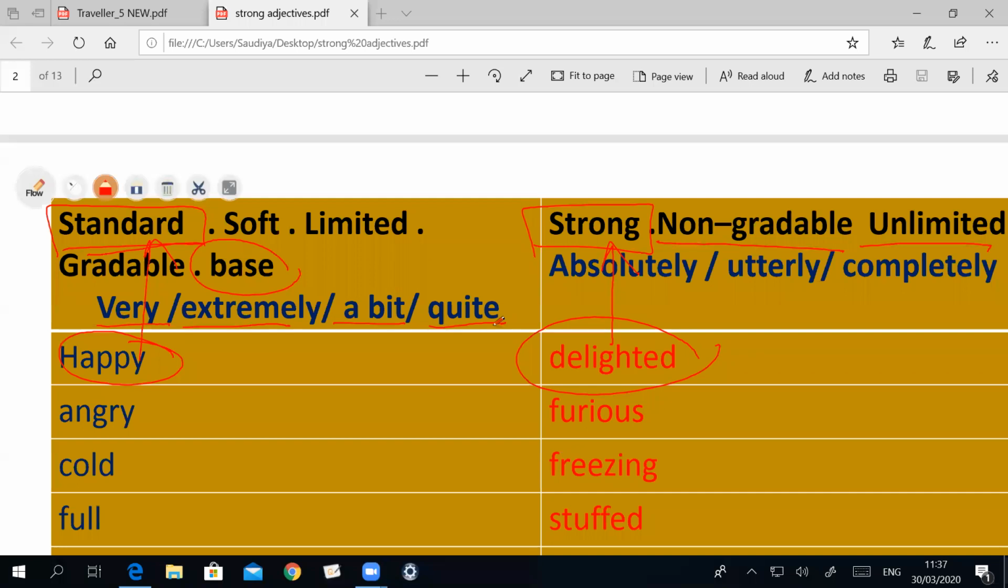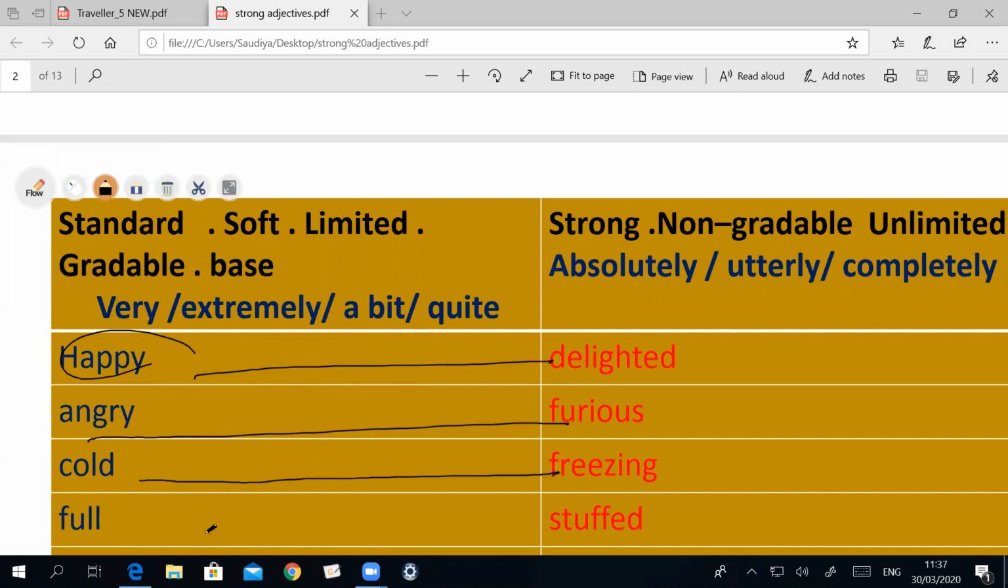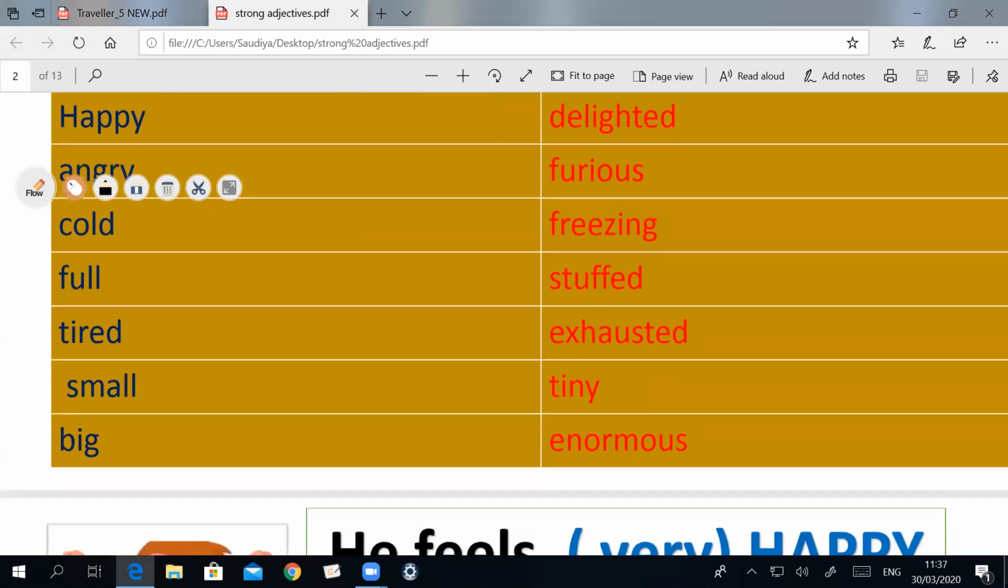So you can say, I'm very angry. I am extremely angry. I am a bit angry. I am quite angry, and so on. Happy, delighted. But when I use the word delighted, I say I am absolutely delighted. I am utterly delighted. I'm completely delighted. So you have to know the difference between this group: happy, delighted, angry, furious, cold, freezing, full, stuffed, tired, exhausted, small, tiny, big, enormous.